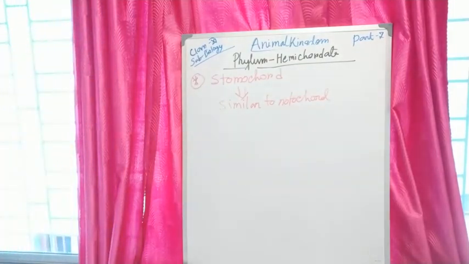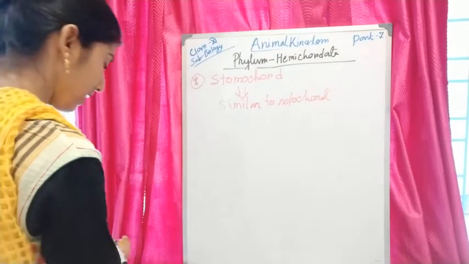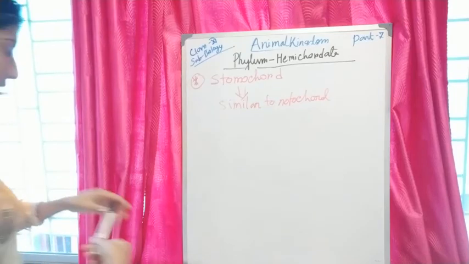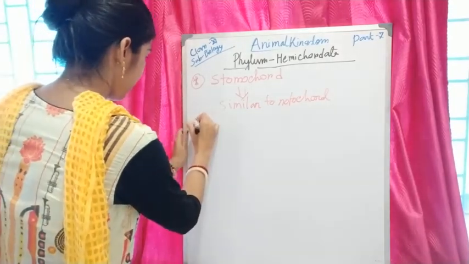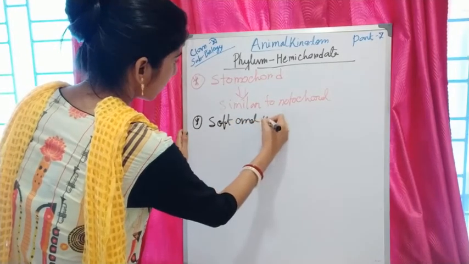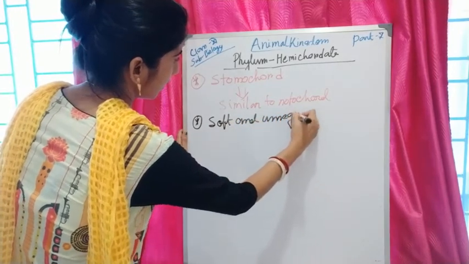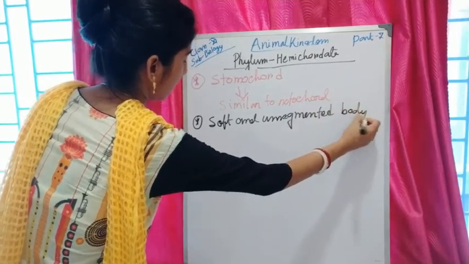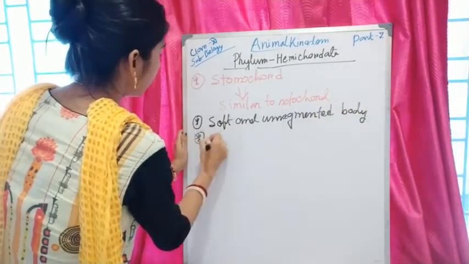And how is their body? They have a soft, unsegmented body, and they are exclusively marine.